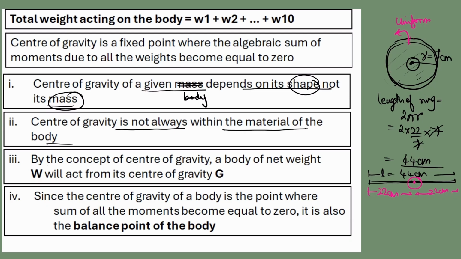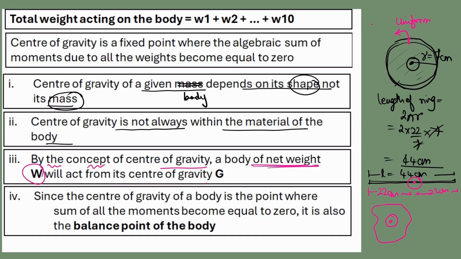Next. By the concept of center of gravity, the body of net weight, any given weight W, will act from its center of gravity. That means whenever we talk about center of gravity for any shaped object, the weight will always act from such a point where all the moments become equal to 0. So then we stop considering the shape of the body.